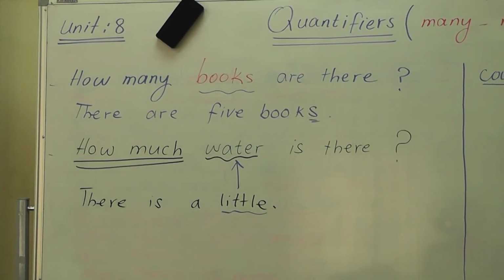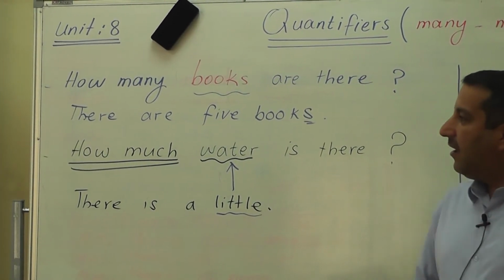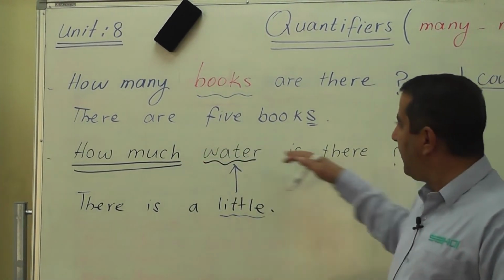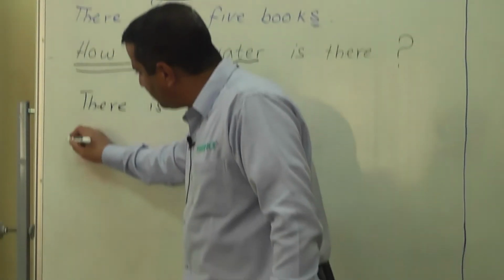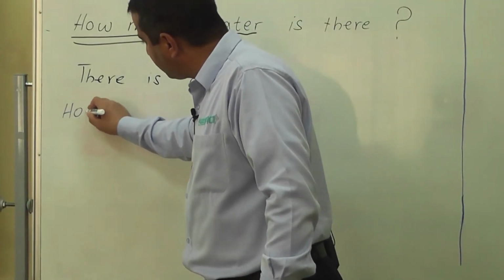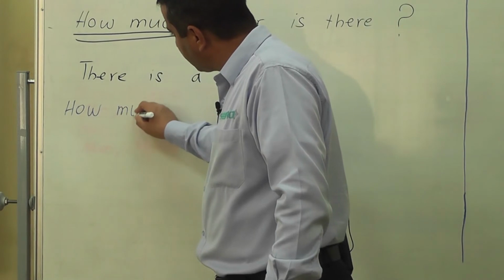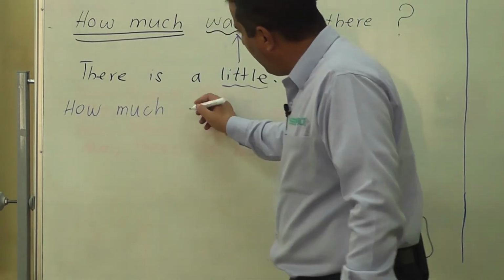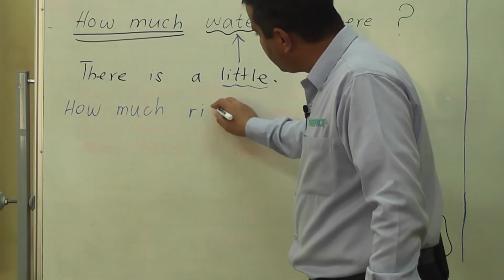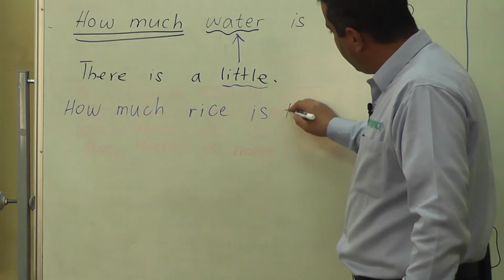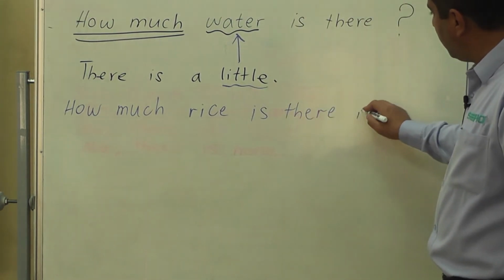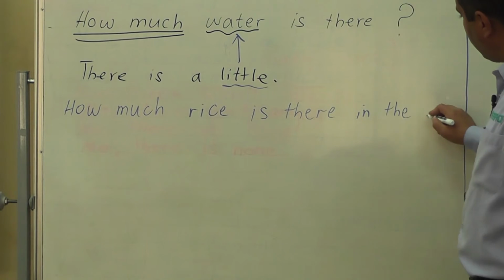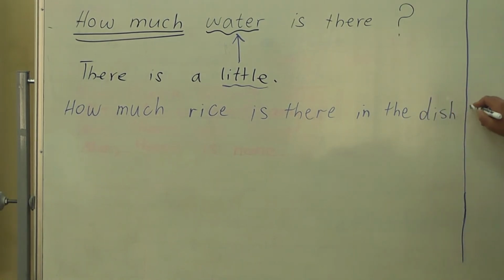So another example about how much and how many. We say, for example, how much rice is there in the dish? In the dish.